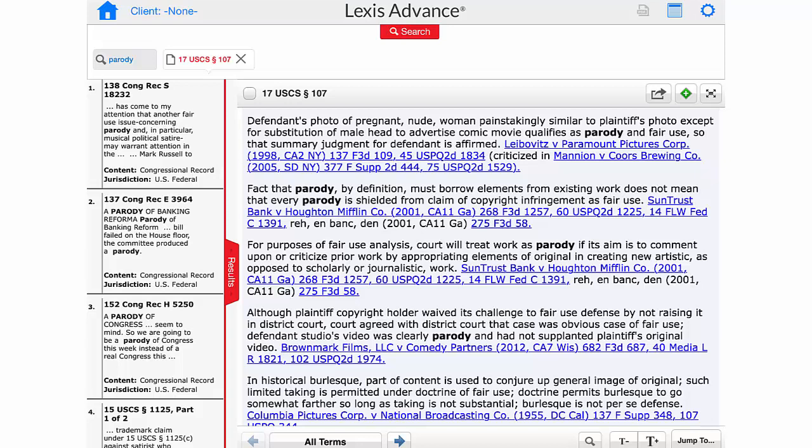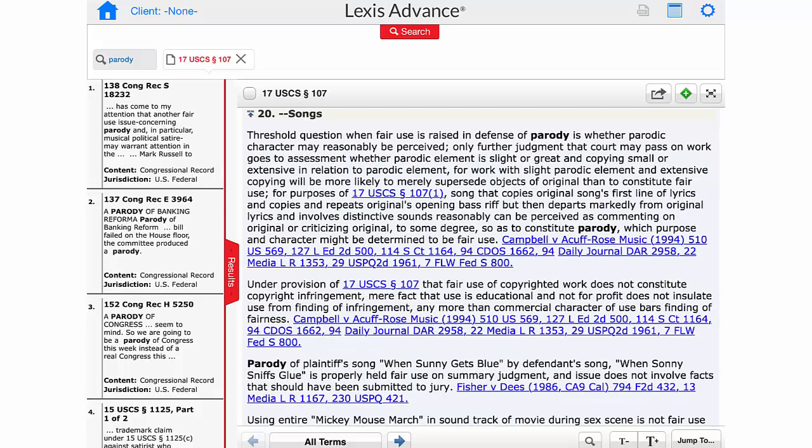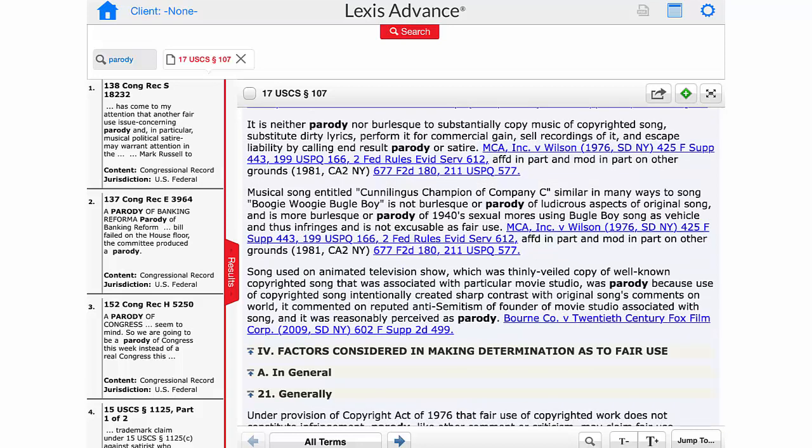And then I scroll down more here, and here's section 20, songs that are parodies. I mean, this is right on point. And again, there's Campbell, Fisher versus Dees. We've seen that. There's Bourne. We also have seen that on other videos. Okay, so you get the point.